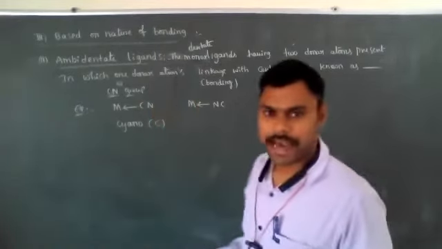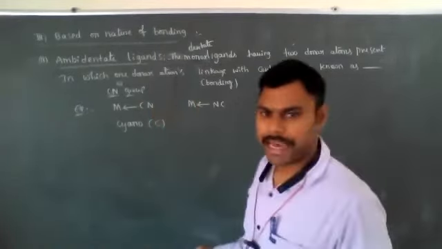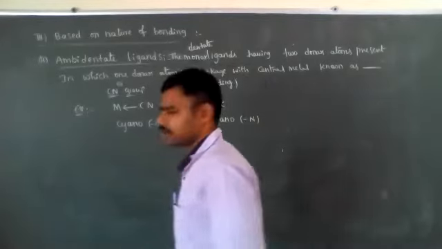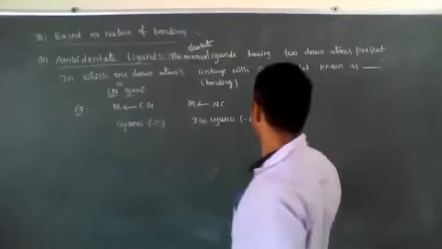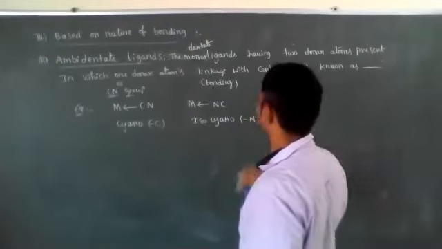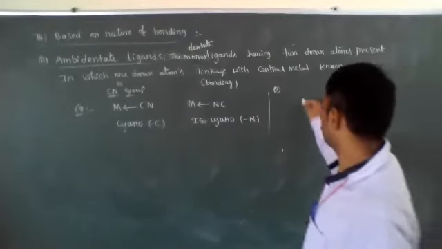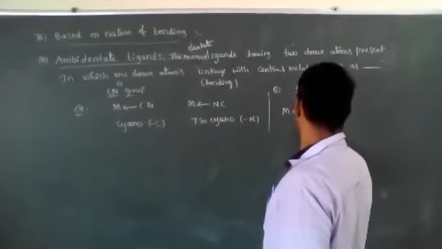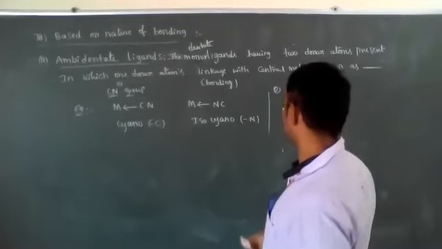MCN is cyano. Isocyano is where the bonded atom is nitrogen. The second example, thiocyano, MSCN.